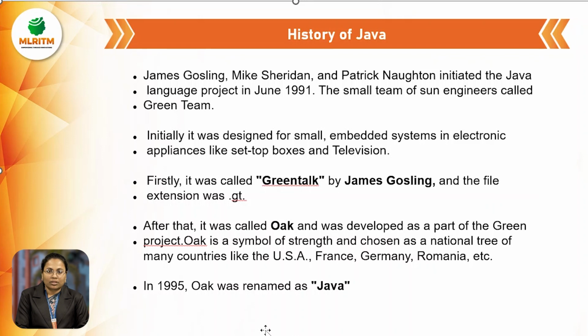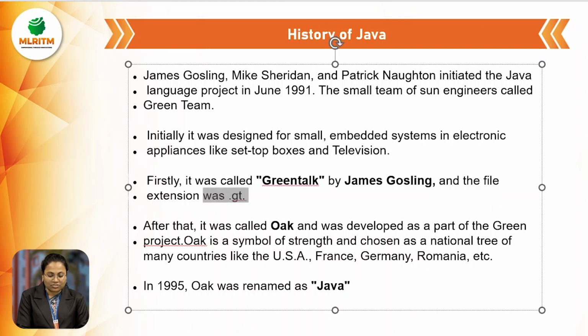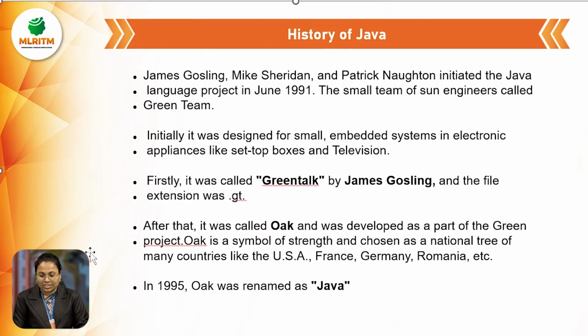Initially, this programming language was saved with the .gt extension. Later, they gave the name Oak to this programming language. Why did they choose the name Oak?